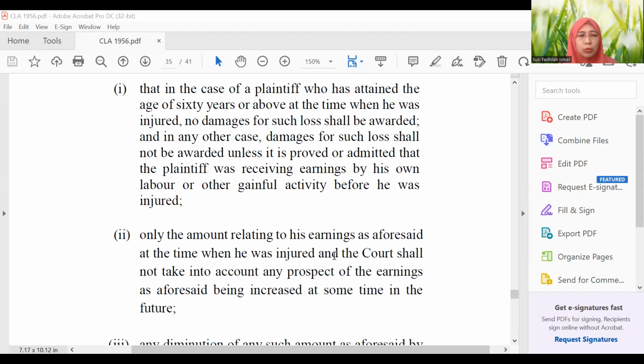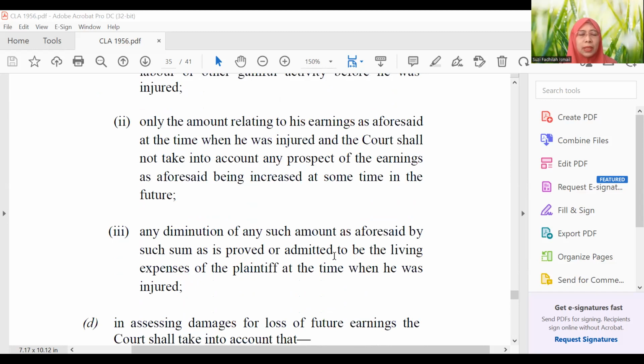Okay, number 2. This is to determine the multiplicand. Only the amount relating to his earning, his salary at the time when he was injured, will be considered, and the court shall not take into account any prospect of the earnings being increased at some time in the future. So prospective is not good enough. If you expect to get this increment in 1 or 2 years' time, that is considered a prospective or speculative increment, basically. That one won't be part of the multiplicand.